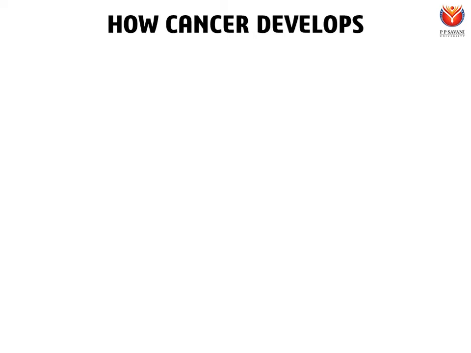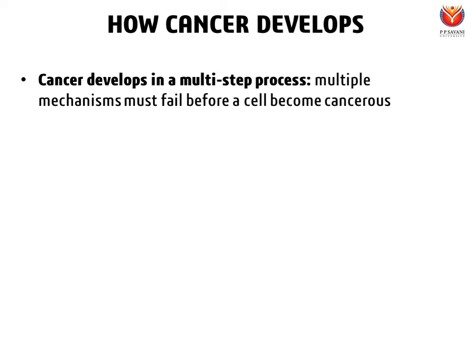Previously we saw that mutations in genes, particularly genes which encode cell cycle regulatory proteins, both positive and negative regulators, cause development and progression of cancer. So the fundamental thing is that mutation causes cancer. But we need to keep in mind that single mutations usually do not cause cancer. Cancer develops through a multi-step process, and multiple mechanisms must fail before a cell becomes cancerous.